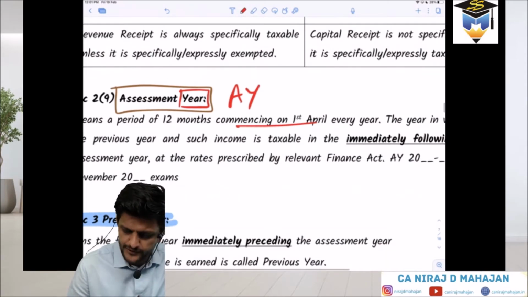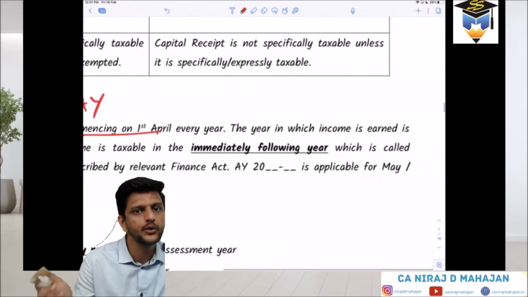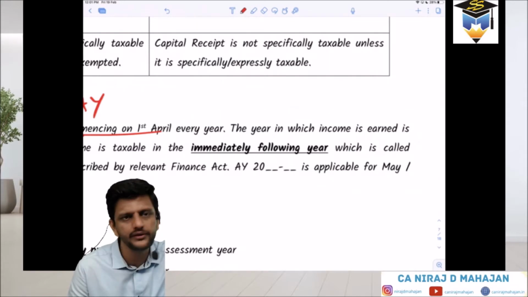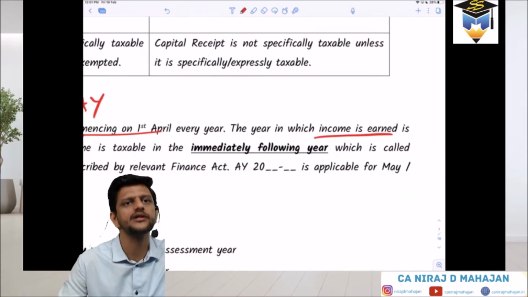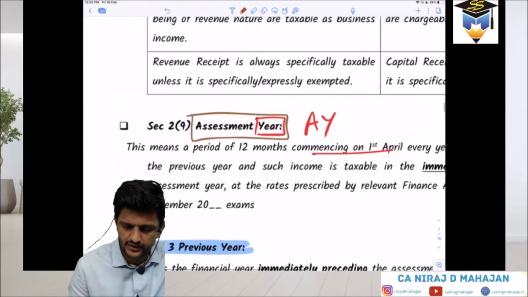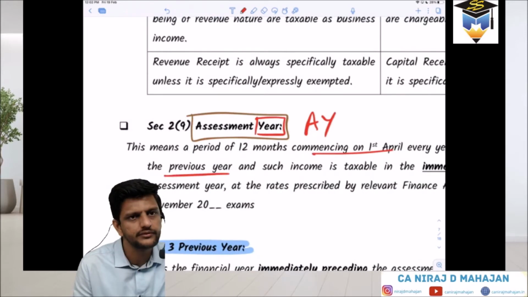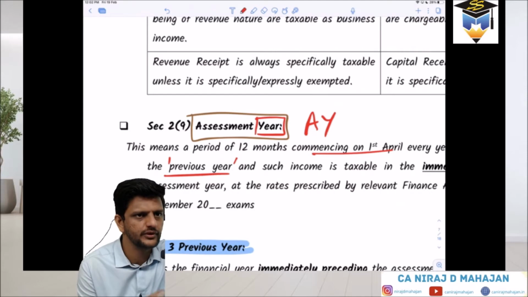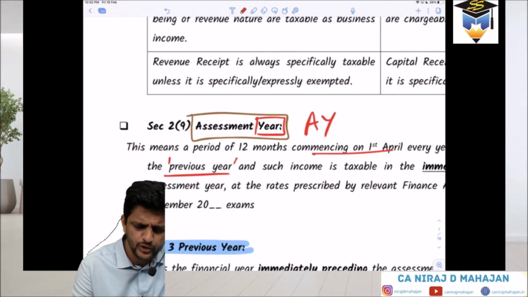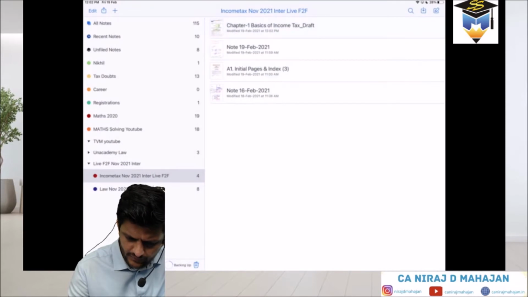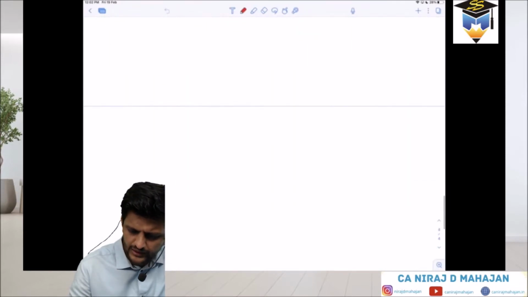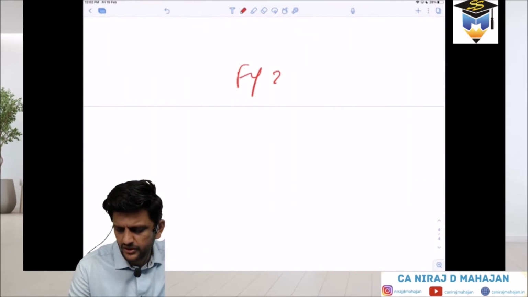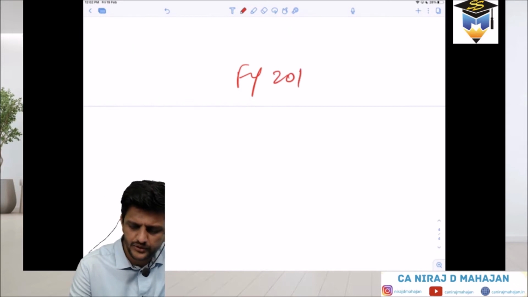Simple. Now pay attention. The year in which income is earned is the previous year. Don't get confused. Let me explain very simply with financial year 2020-21.